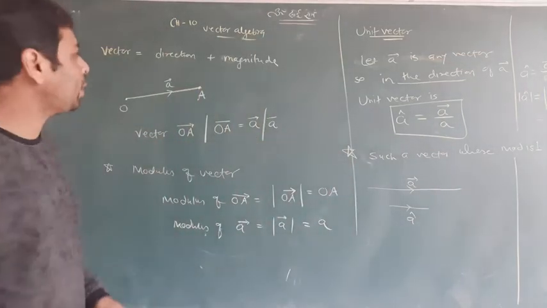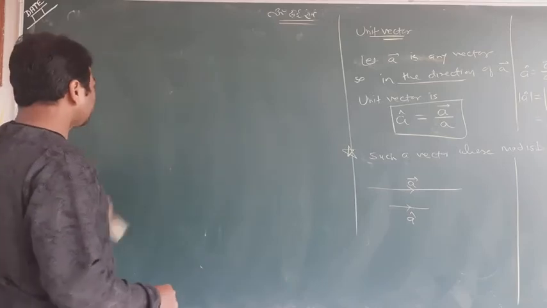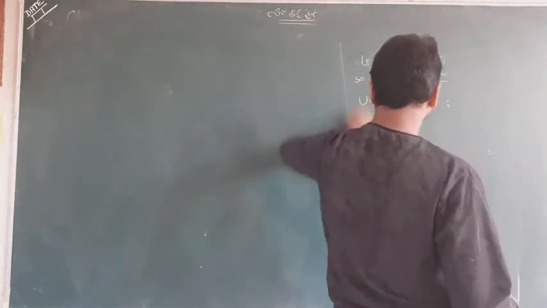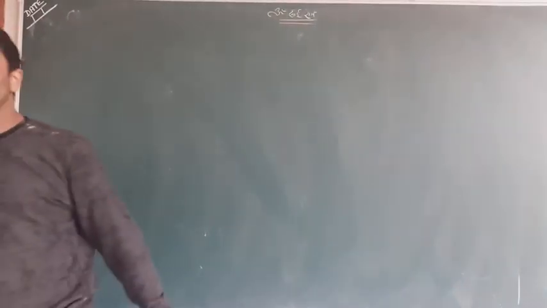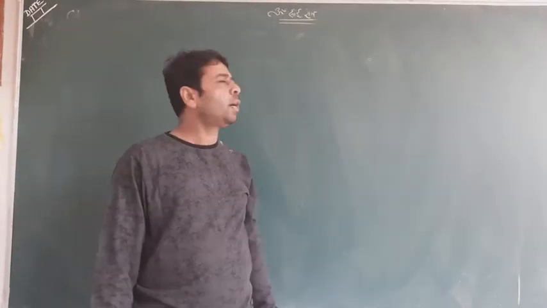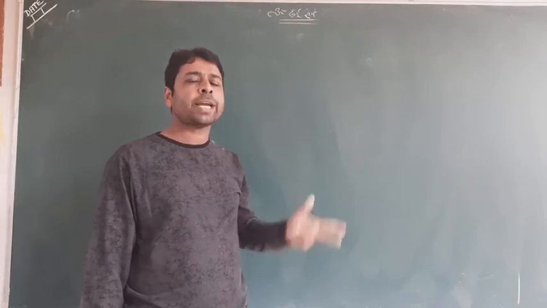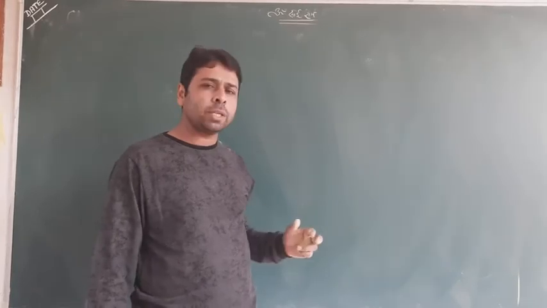Okay, so let me wrap up this initial concept. Still a lot of things remaining, I will tell you one by one. Right till here we have seen three things. First, we have seen the representation of the vector. Second, the modulus, and third, the unit vector.